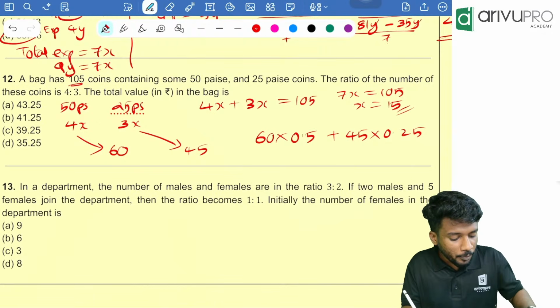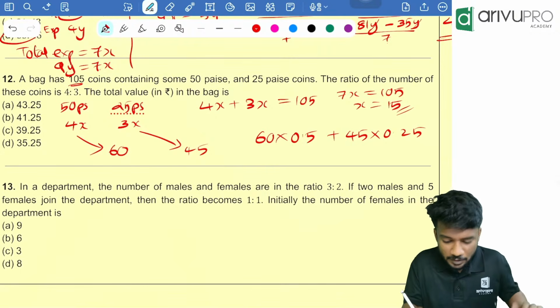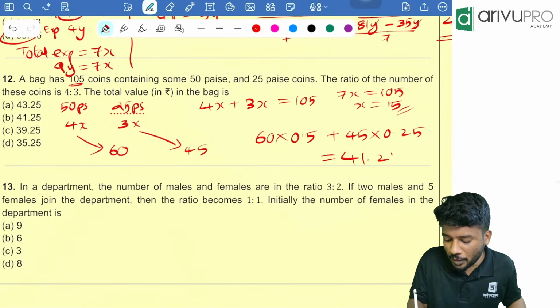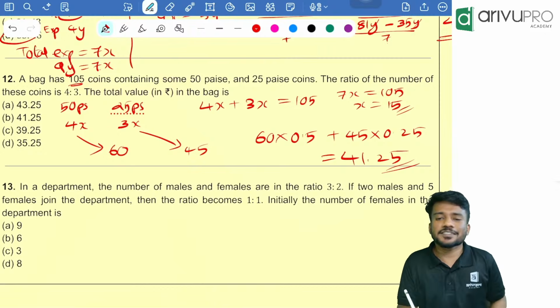60 into 0.5 M plus, 45 into 0.25 M plus, MRC. You are getting it as 41.25 is your answer. Got it.